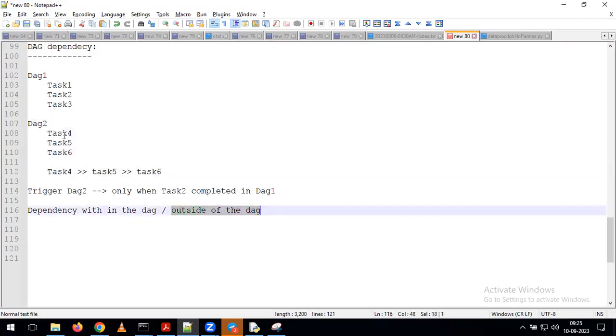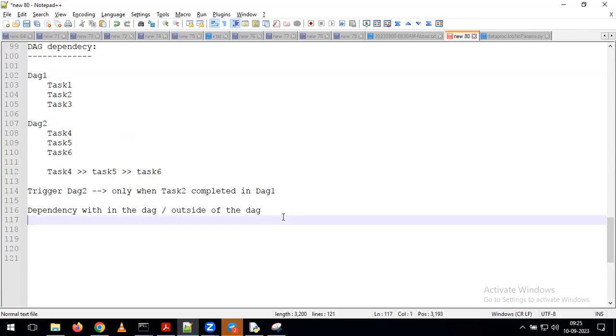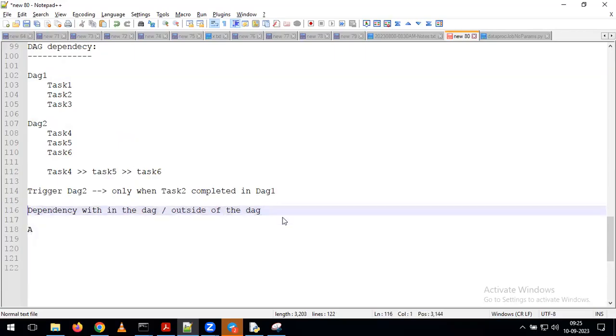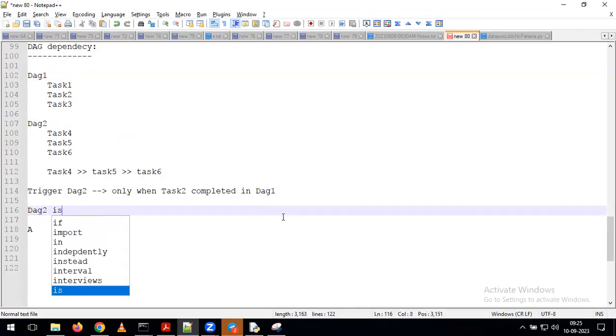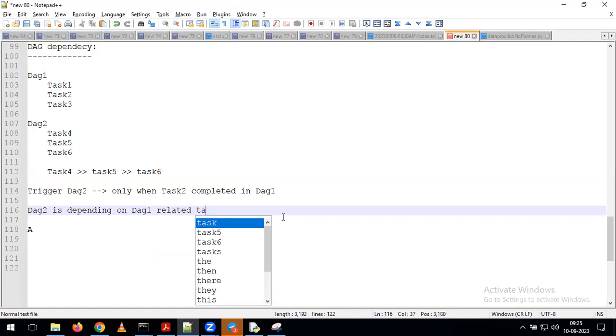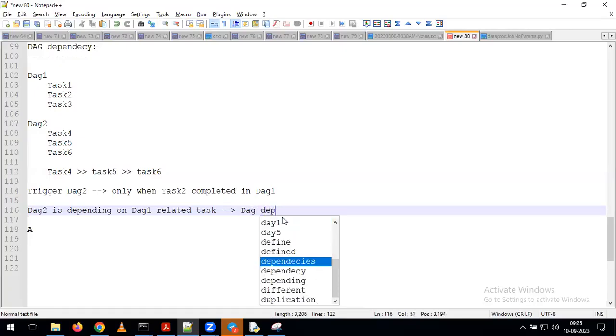to trigger the DAG 2, there is a dependency on the DAG 1. Indirectly, this DAG 2 is depending on the DAG 1. I can say DAG 2 is depending on a DAG 1 related task. So if you want to define the dependency here, indirectly we are going to define the DAG dependency.